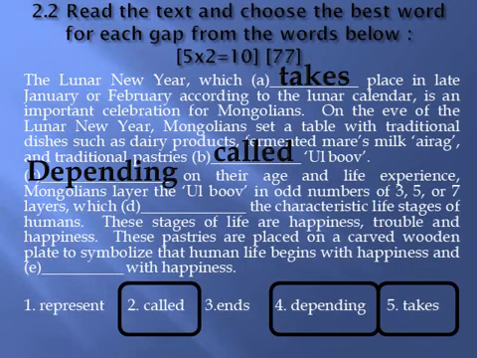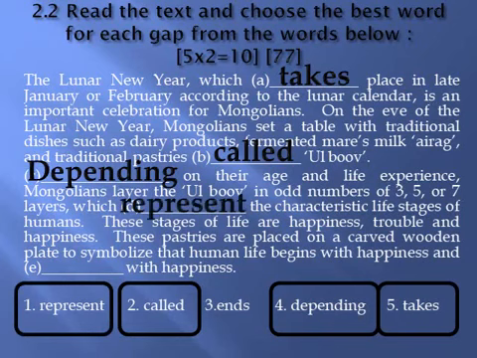We have another adjective phrase that we need to connect, talking about these layers. What do these layers do? These layers represent, they stand in place of, the life stages of humans. These layers represent the life stages of humans. These stages of life are happiness, trouble, and happiness.